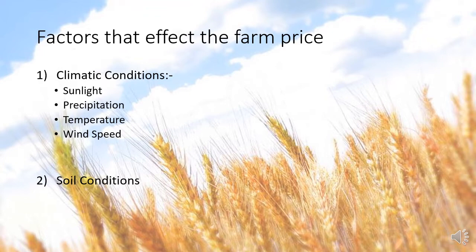And coming to the wind speed, if the range of the wind speed is moderate, then the root of the plant grows deeper into the soil to stabilize the plant from the wind. So as the root grows deeper, it absorbs more amount of nutrients and water from the soil, and this in turn affects the yield of a particular food crop.